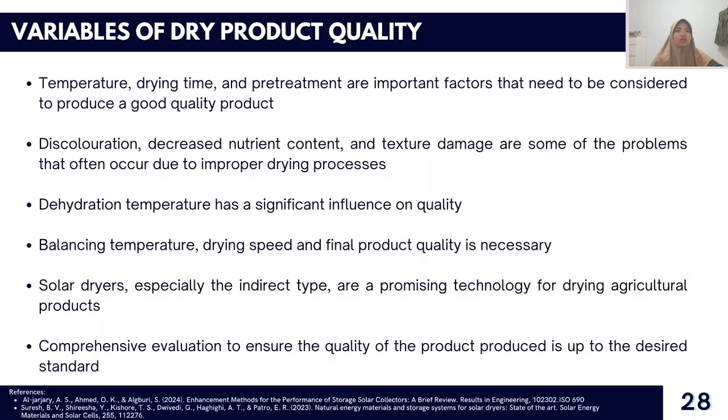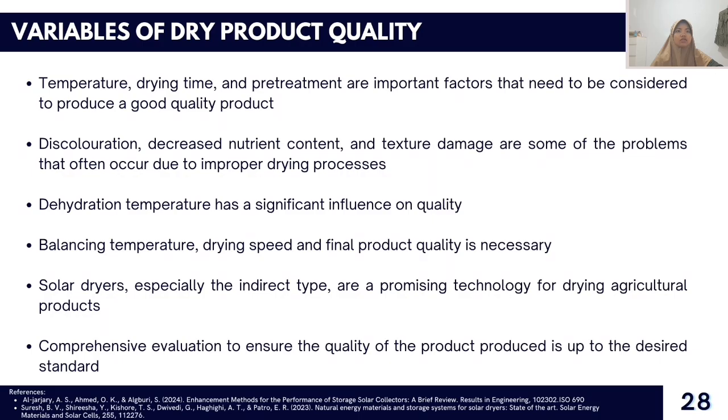The choice of drying method, whether direct or indirect solar drying, can also impact the final product. Direct solar drying may lead to more significant color change and nutrient loss compared to indirect drying. The physical properties of dried products, such as texture, color, and shape, are significantly affected by the drying process. Additionally, chemical and enzymatic reactions can occur during dehydration, potentially impacting the product's flavor and overall quality.